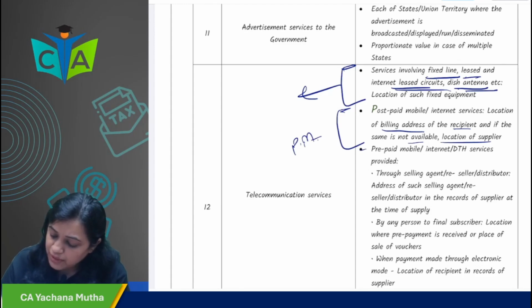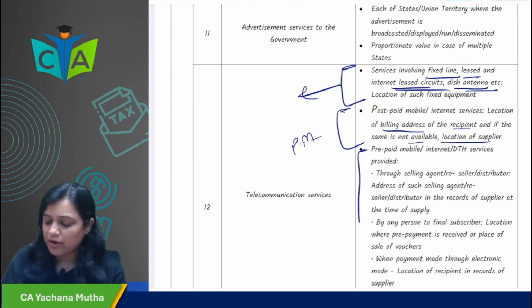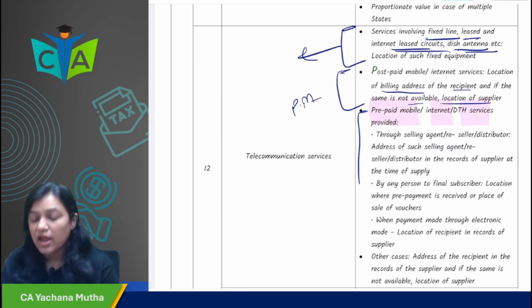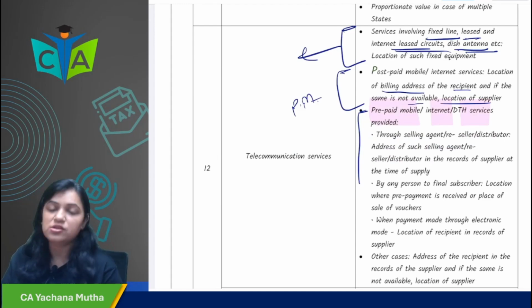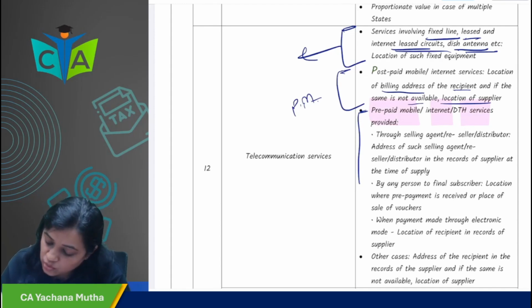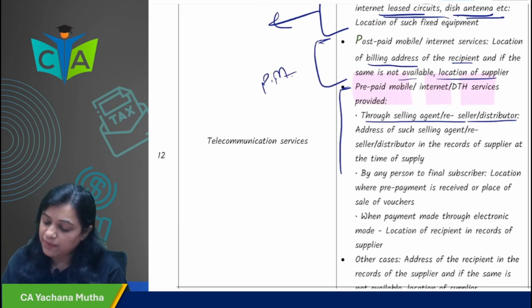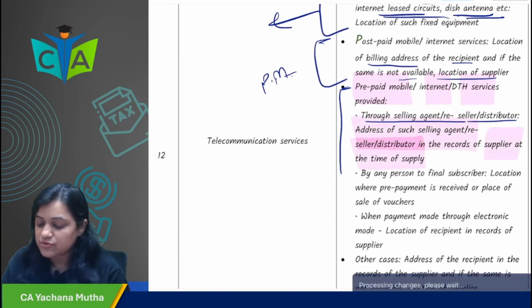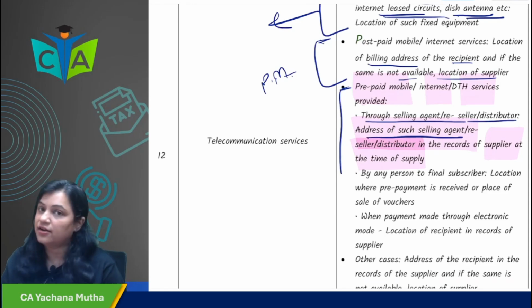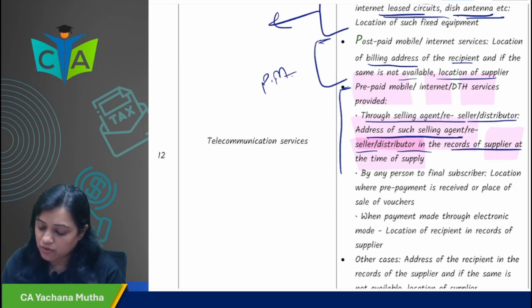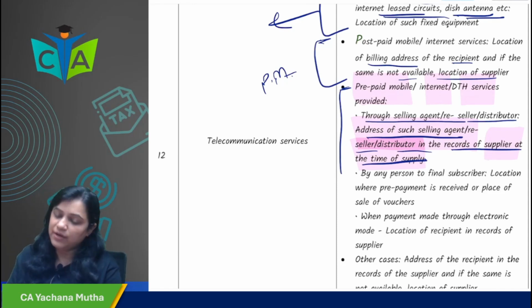Then in case of prepaid mobile phone, you all know prepaid mobile phone, what is that? Vouchers and all that. So in case of prepaid mobile, internet, DTH services, what we have to see is how the prepaid mobile connection or internet services have been provided. If it is provided through a selling agent, reseller or distributor, the place of supply would be the address of such selling agent, reseller or distributor in the records of the supplier at the time of supply.